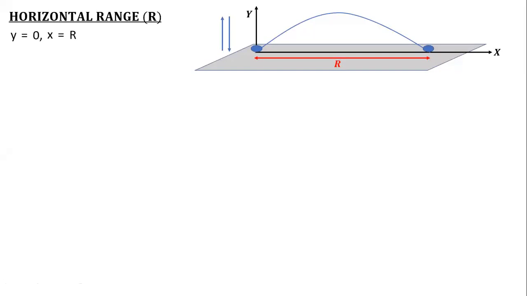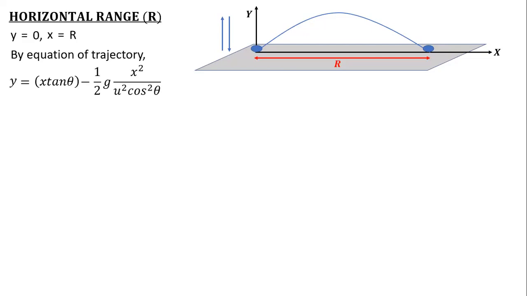So see, I have the coordinates now. X as R, Y as 0. So these coordinates should be satisfying your projectile equation. So I'll just put into the trajectory of the projectile equation, which is given as y is equal to x tan theta minus half g x square by u square cos square theta. Y as 0 and x as r, because those are the coordinates, what I will get.